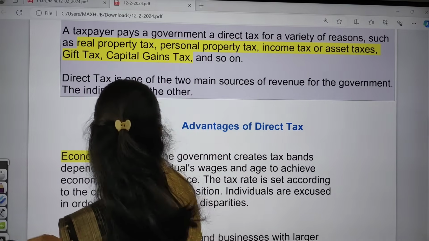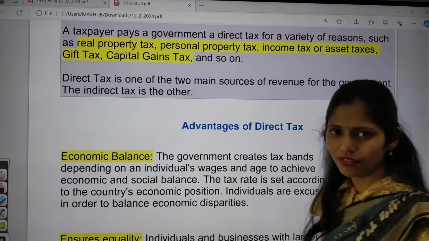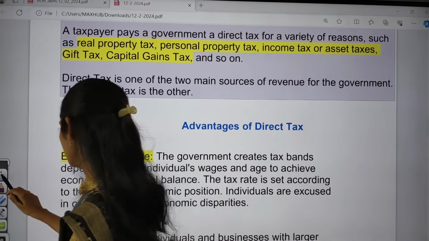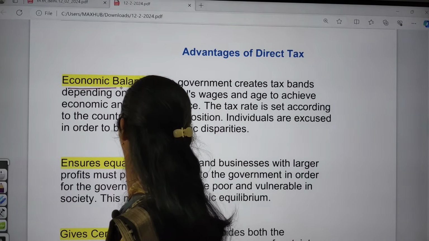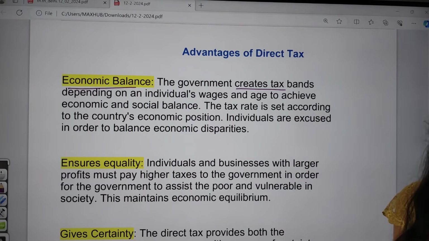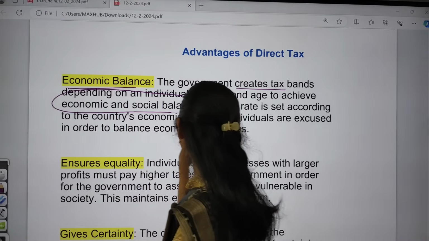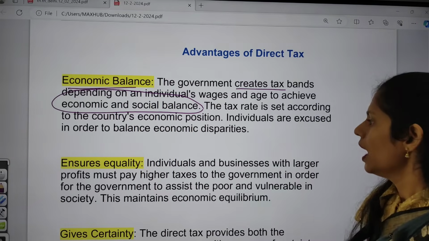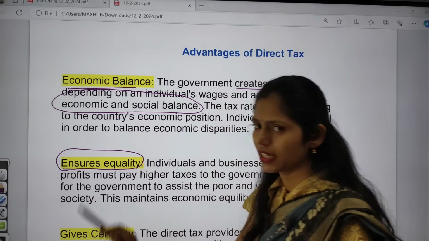And what are the advantages of this direct tax? The first one is that it is helpful for economic balance. The government creates tax bands depending upon an individual's income, and based on that we are focusing on economic and social balance. The next one is that it also focuses on ensuring equality in society.